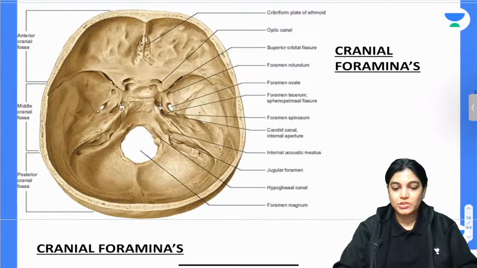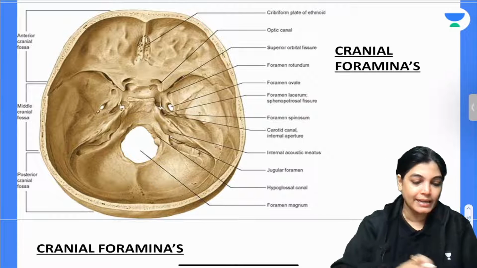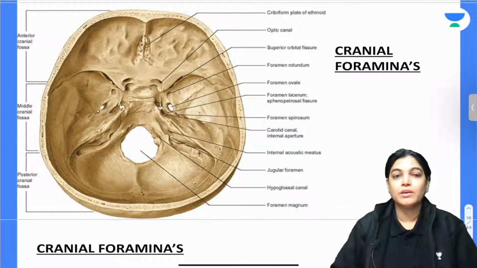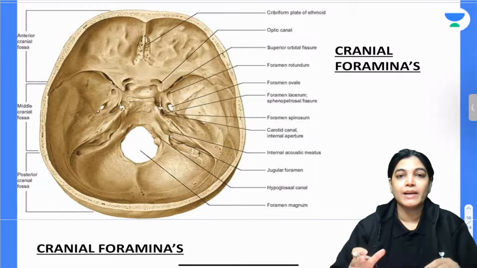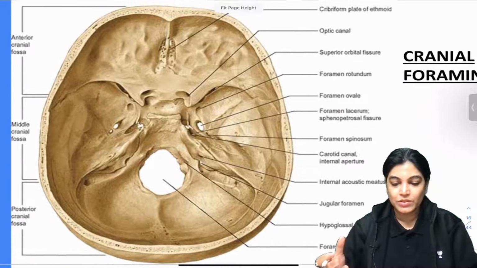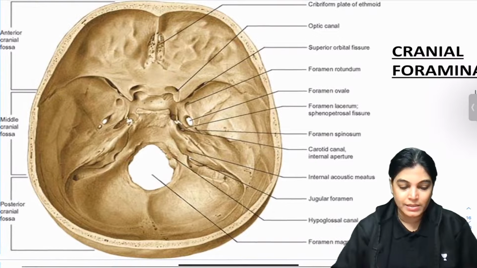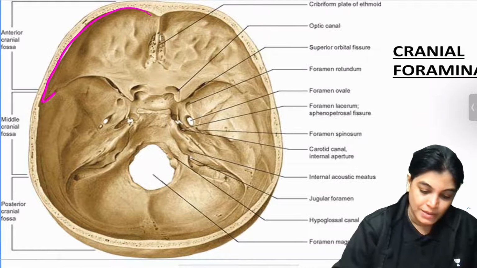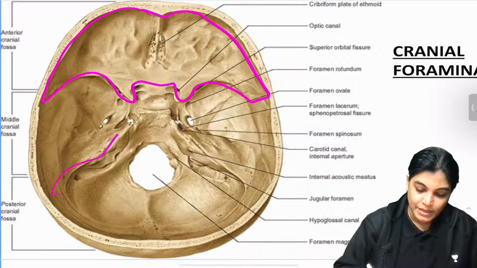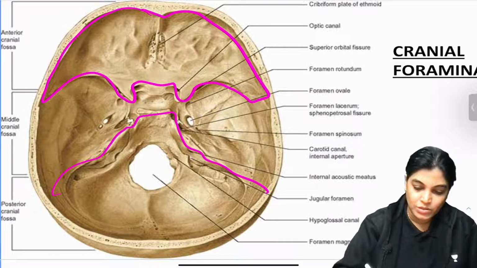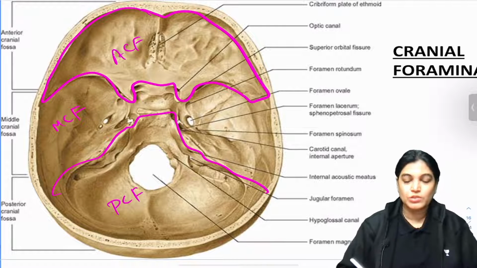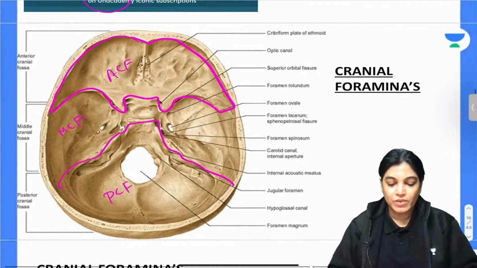Okay, so let's start with the session now. I would like to explain firstly the cranial foramina, a quick revision of cranial foramina. When we are talking about cranial foramina, I want to categorize that we should study all the important foramina in three parts. We will study the foramina in the anterior cranial fossa, then the middle cranial fossa, and lastly the posterior cranial fossa. One by one, all important foramina will be revised.